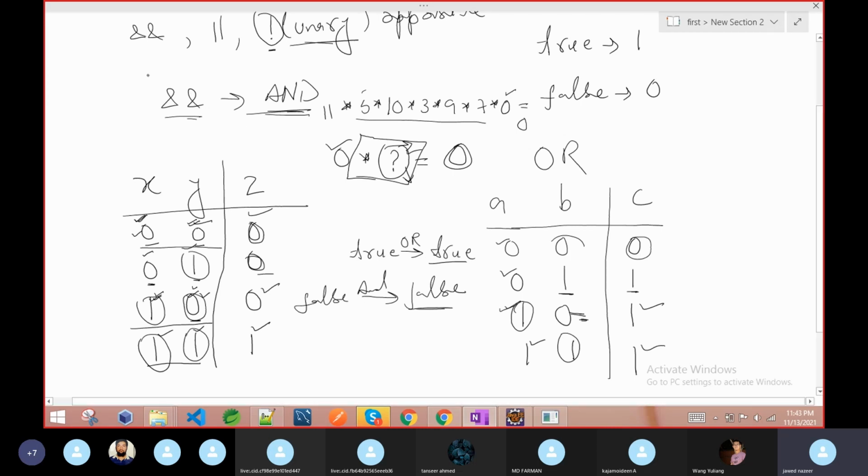So always remember, there is one confusion. If you are writing a single and, then it is called bitwise AND. If you are writing a single and or single or, then it is bitwise AND or bitwise OR. It will work totally differently. But here we have to write 2 times, like this. Then it is logical AND or logical OR.